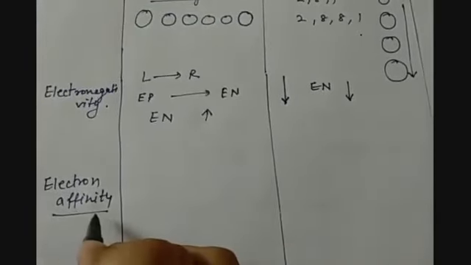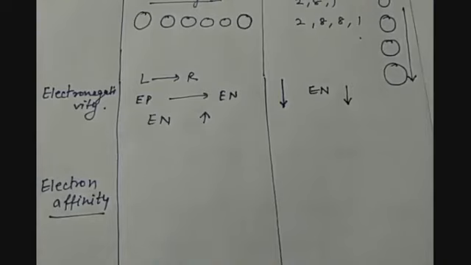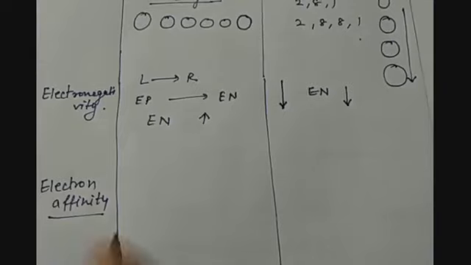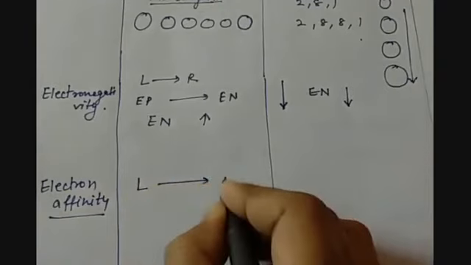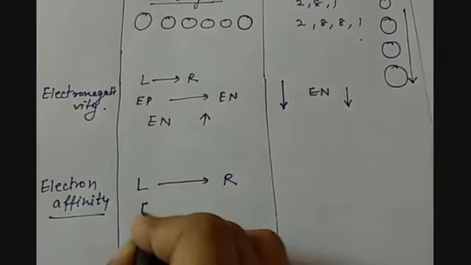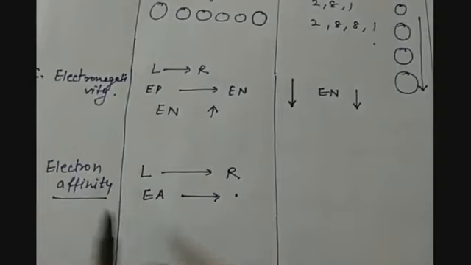Electron affinity is the tendency to add electrons to an atom. But metals have the tendency to lose electrons, and non-metals have a tendency to gain electrons because they are more electronegative. So across a period, as we move from left to right, electron affinity always increases. But remember that whenever an electron is added to an atom, an amount of energy is released.